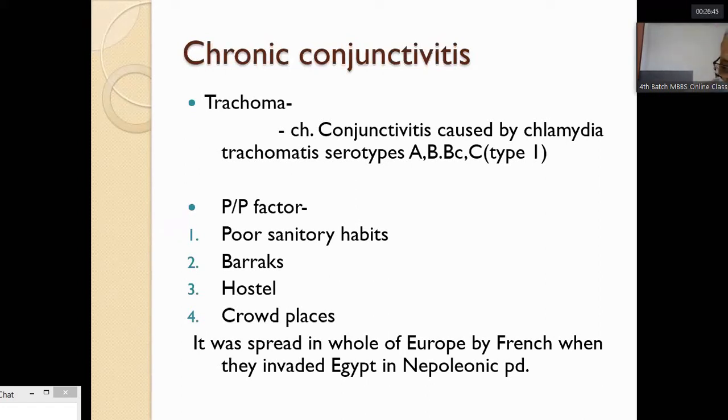After finishing the acute conjunctivitis, let us talk about the chronic conjunctivitis. Trachoma, which is also known as Khasre Rog.